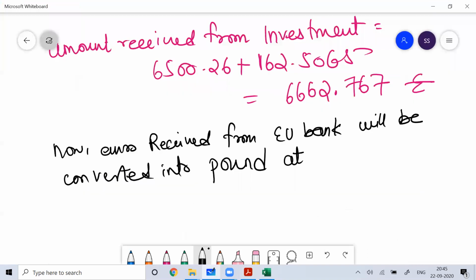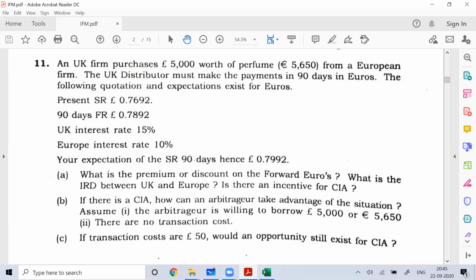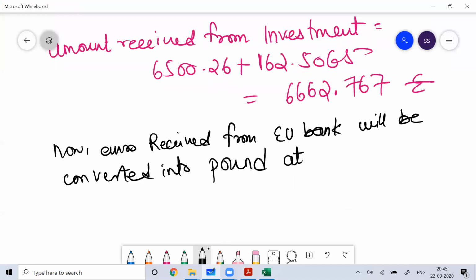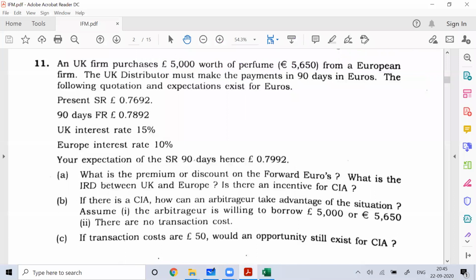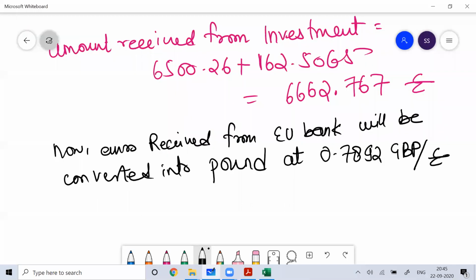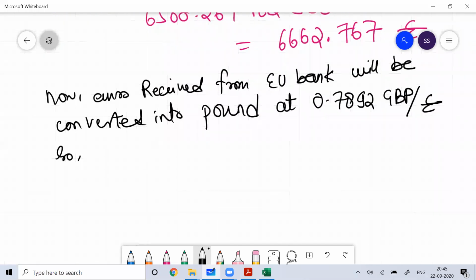So what you will do, now the euro that you see from the European Union bank, that will convert into pound at what exchange rate? So at what exchange rate? That is 0.7892, that is equal to 0.7892 pound per euro. So 1 euro is equal to this much pound.